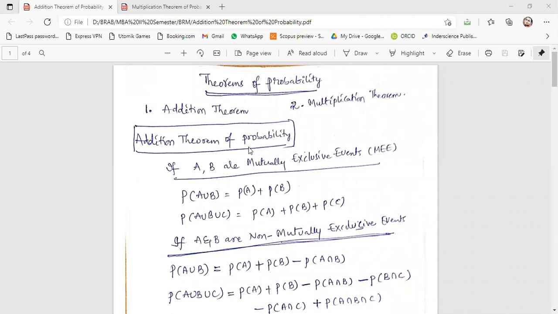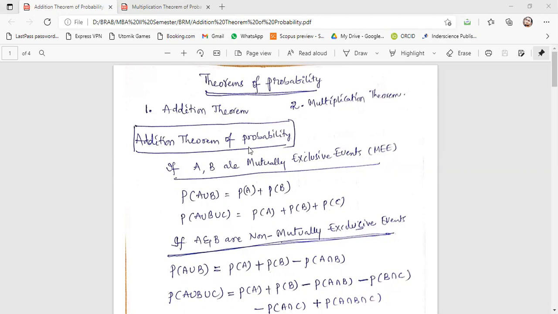Okay, dear guys. Before we jump into the topic, addition theorem of probability, I just want to remind you of certain things. You must be very confident about the fundamentals of the concepts of probability. Only then can you solve the problems that we have been reminding you about for the last one week. You must also know how probability has been defined. There are four approaches. Only then will you be able to solve.